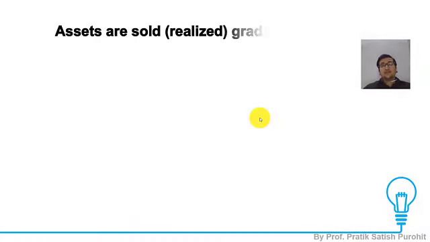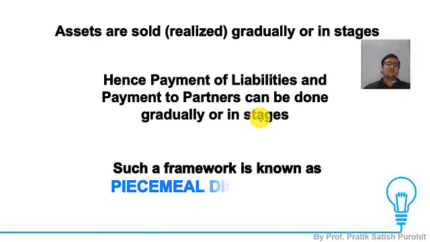Now as I told you, this happens when a firm is dissolved. So whenever a firm is dissolved, the assets are sold, but that cannot be sold in one single day. That is sold gradually or in stages. Hence, the payment to partners or the payment to liabilities cannot be done in one single day. So, we receive money out of sale of assets gradually. In turn, we need to pay off our liabilities and the partners gradually. So, this particular framework is known as piecemeal distribution.